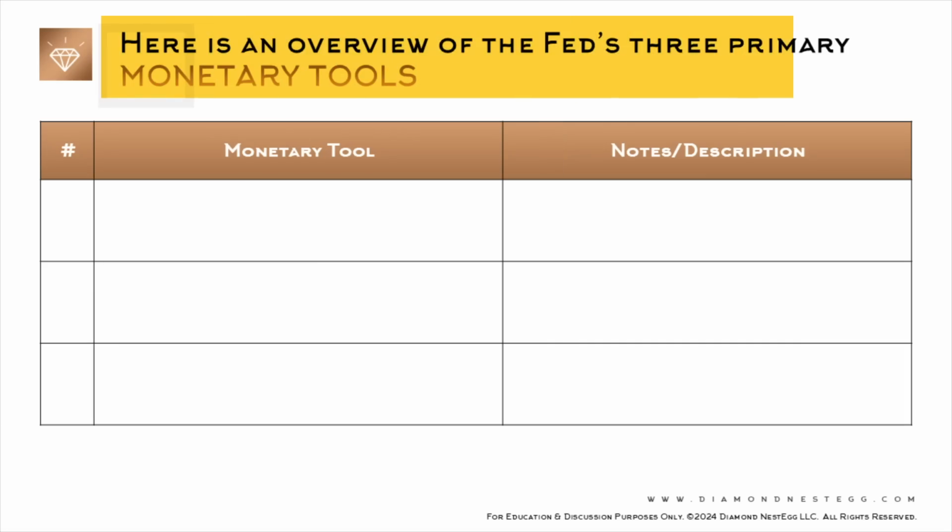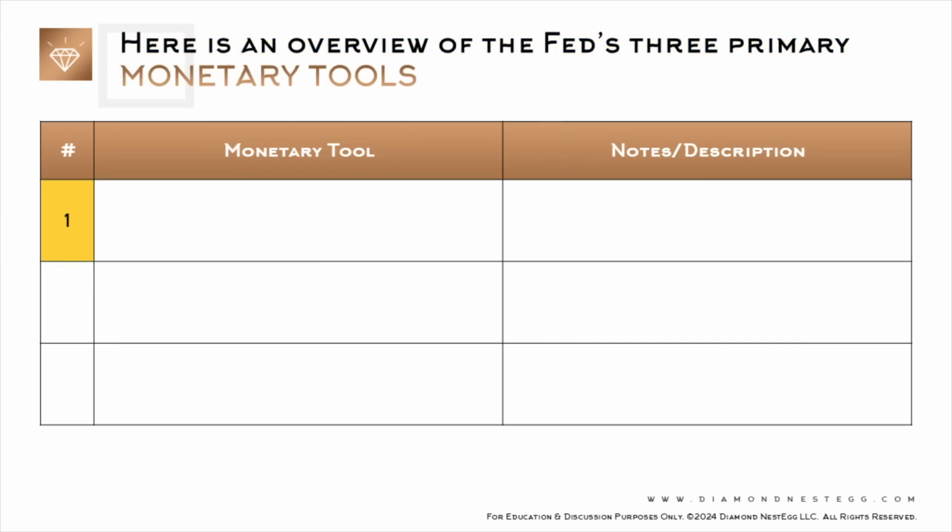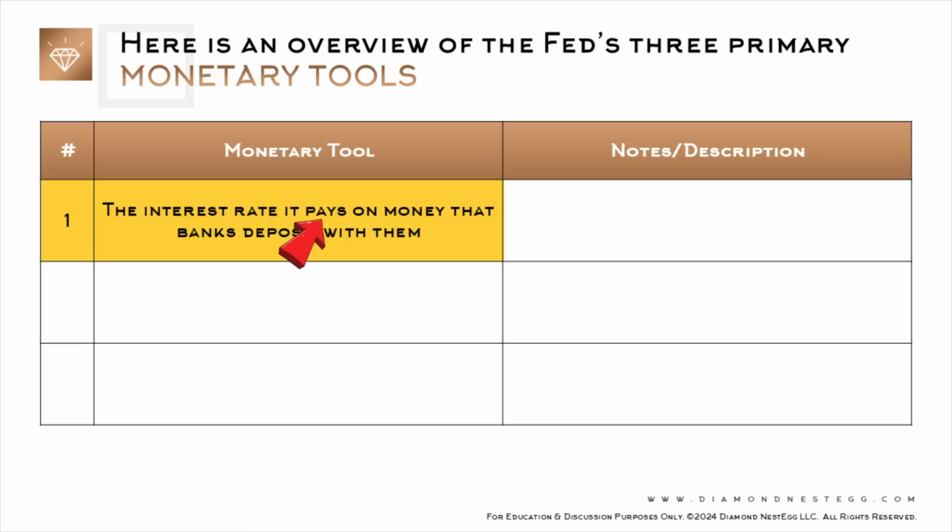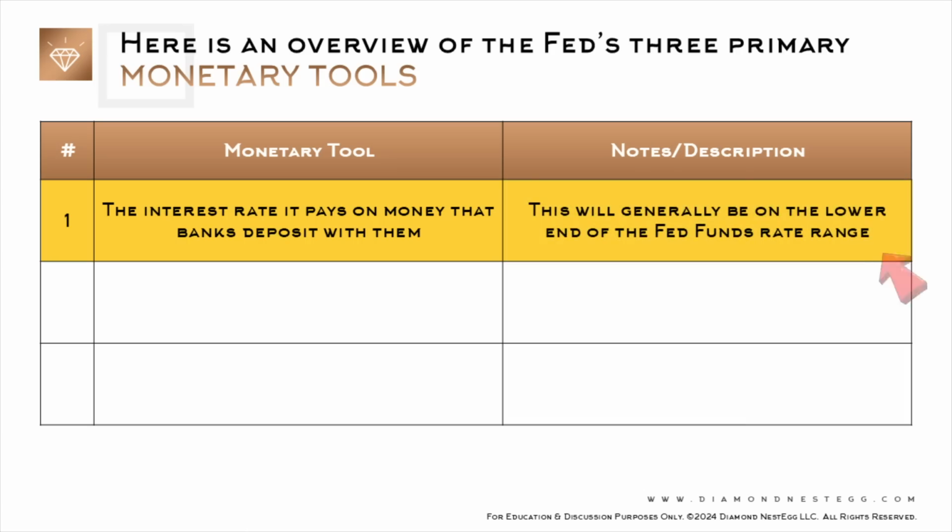Here is an overview of the Fed's 3 primary monetary tools. The first tool is the interest it pays on money that banks deposit with them. This will generally be on the lower end of the Fed funds rate range.